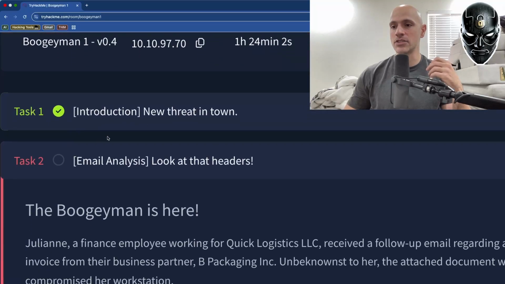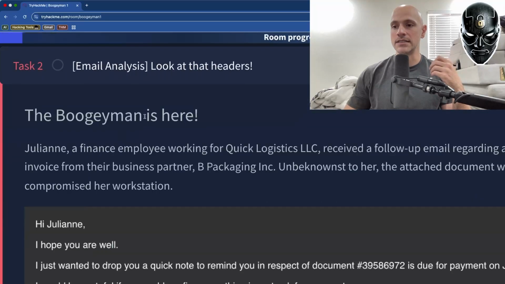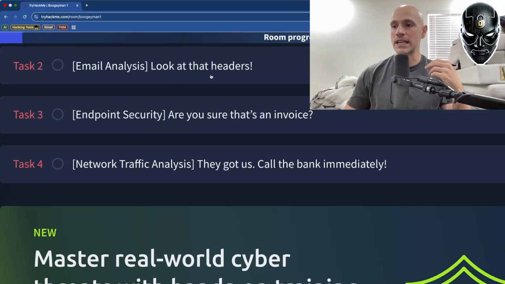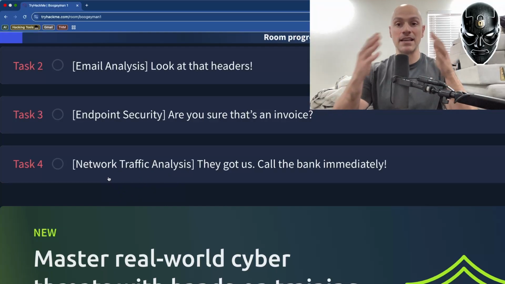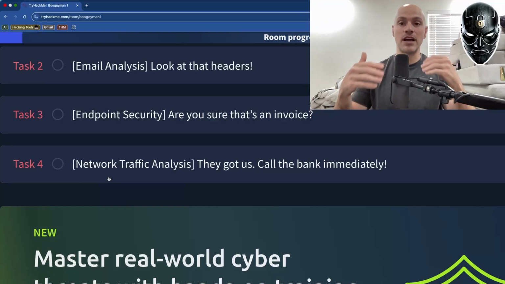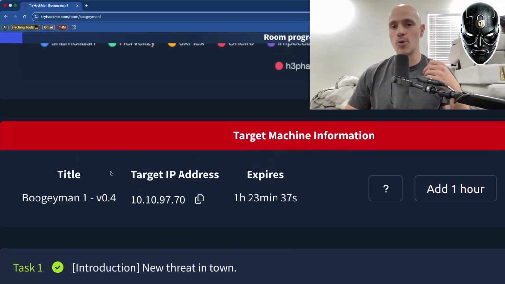This is the outline, so just the introduction, the email analysis of looking at the headers, and then looking to make sure that the attachment apparently is an invoice or not. And then they got us, call the bank immediately. This is assuming that we've actually been hacked, and we're analyzing the network traffic to try to find the packets and the flow of the traffic that implies that we were officially hacked by the Boogeyman.